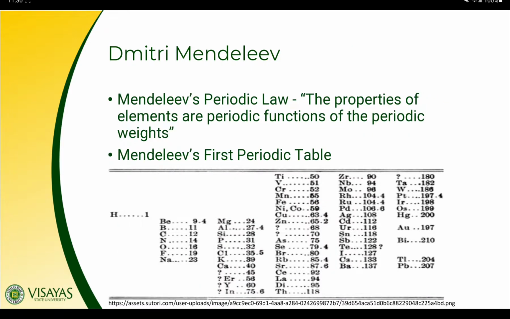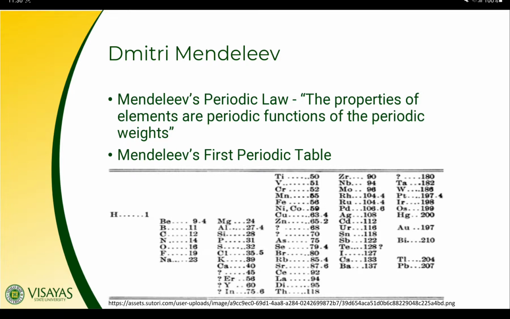Dmitry Mendeleev has this periodic law, which states that the properties of elements are periodic functions of the atomic weights. So when we say periodic, it means occurring at regular intervals. So basically, the periodic law of Mendeleev means that the physical and chemical properties of elements reoccur periodically when the elements are arranged in the order of increasing atomic weights.